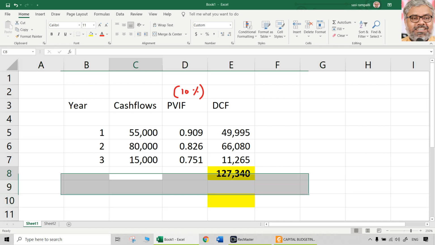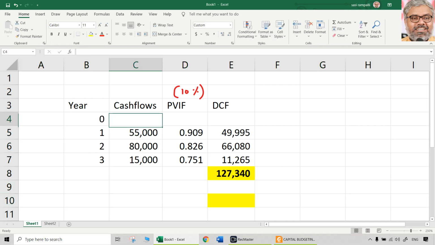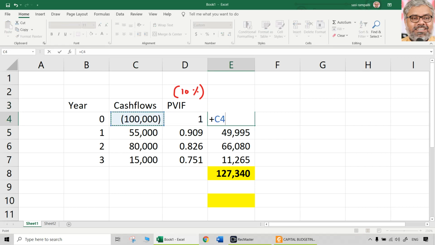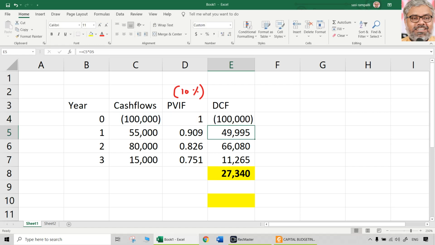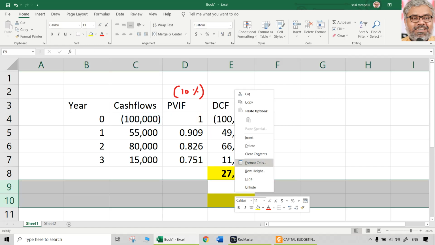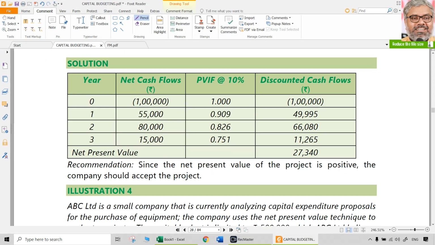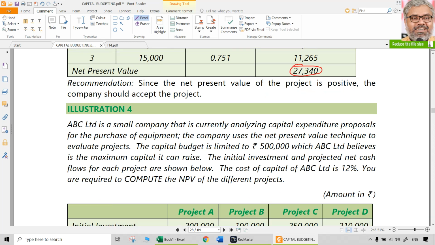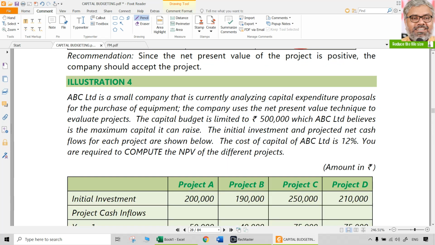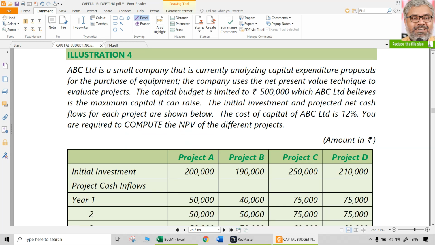But again, as I said, it is easier and good to show exactly the nature of the cash flows in one table. That will be a better way of presentation, and it will be calculated easily in one shot. So that is the net present value, 27,340. Of course, if the recommendation is asked, the project is definitely feasible, good, because the NPV is positive. That's all. Now, let us go to illustration 4.